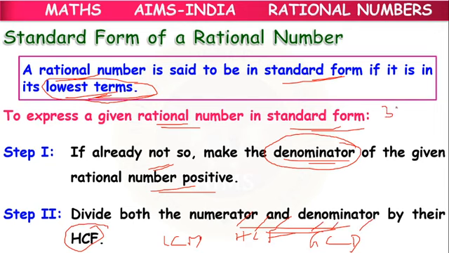Just now we have seen for 32 and 48, 16 is the greatest common divisor. After 16, we are not able to divide with a common number. So, first we have to make the denominator positive. That is one step. Second step, both the numerator and denominator should be divided by their greatest common divisor or highest common factor. We have to follow these two steps for writing a rational number in standard form.